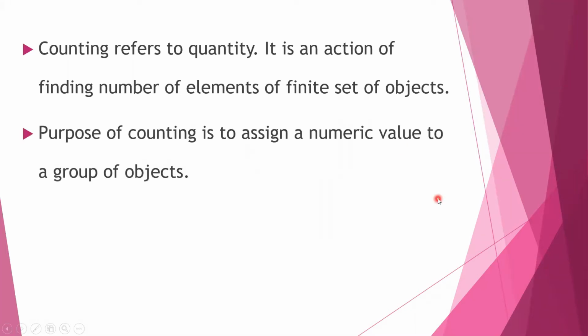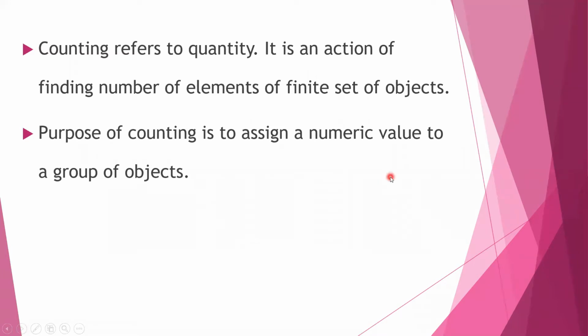The purpose of counting is to assign a numeric value to a group of objects. That is what I just told you. If there is a basket of fruits, I can assign a number, that is, how many fruits are there. There are six fruits as per this example. So I can assign a numeric value to a group of objects.